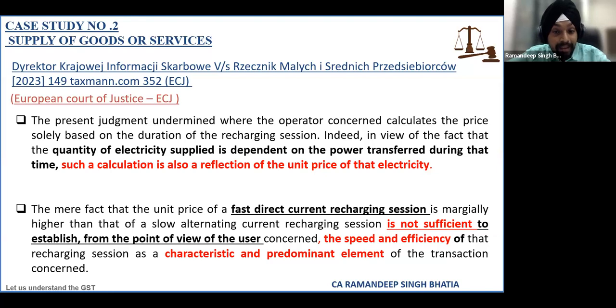That is why, even though the charger session is providing fast and efficient charging, the speed and efficiency cannot be considered a predominant element to hold the charging as a supply of services rather than a supply of goods. So all of these reasons are given in this European Court of Justice judgment, and it says that it is a supply of goods.